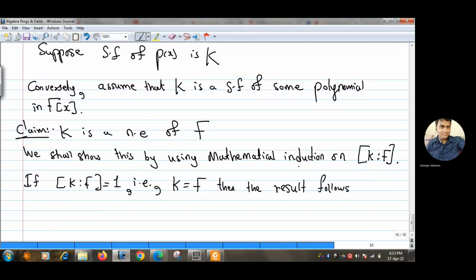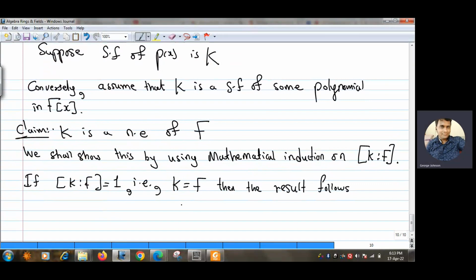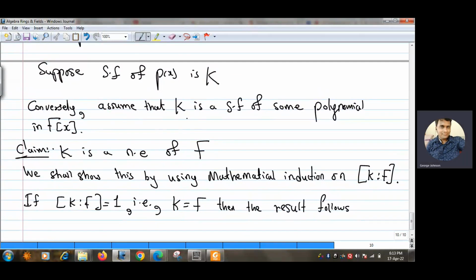Why is this true? Because if K is the same as F, then why?